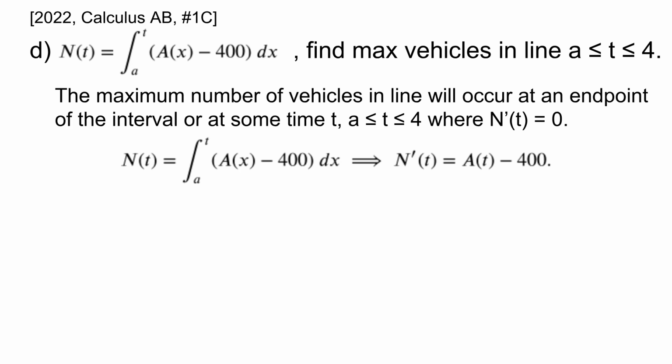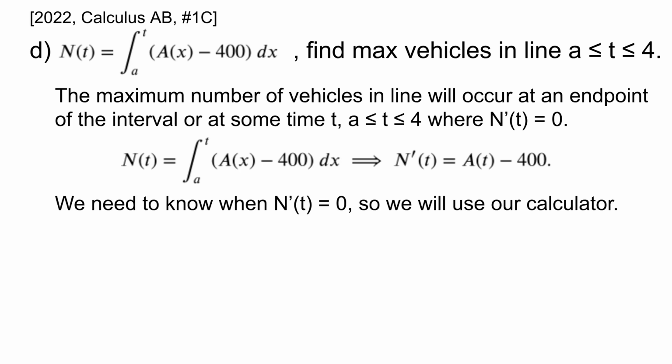So we have N of t, which is the integral from a to t of A of x minus 400 dx. And because of this, we know that the derivative N prime of t is just going to be A of t minus 400. And since we're looking for a maximum somewhere in between where N prime of t is equal to 0, we need to know when N prime of t is equal to 0, which we can use our calculator to find.